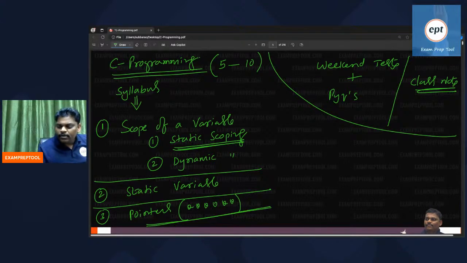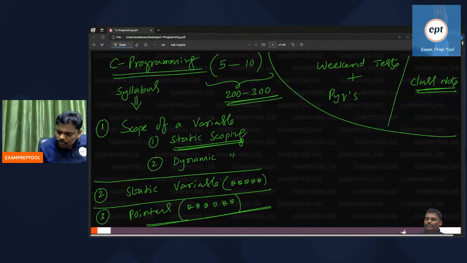From pointers, 5 to 10 marks came directly from notes. I am going to cover approximately 200 to 300 problems, and they are more than enough. Just read only the notes, plus write the weekend tests and PYQs also. Don't do any extra work. Wherever you find a problem, you can solve it. Pointers are very important, and static variable is also very important. These two mixed will come.